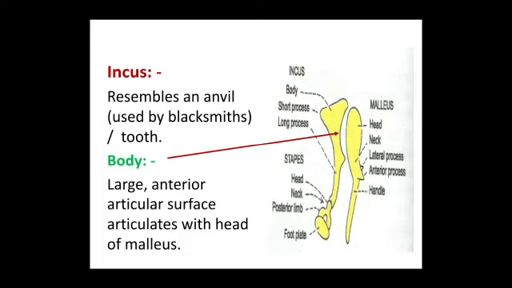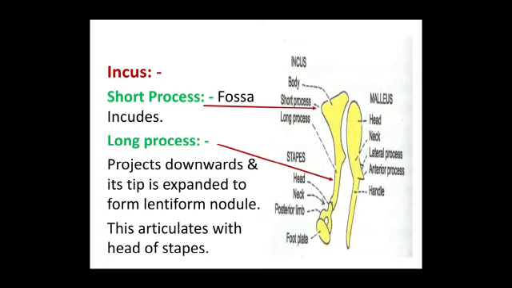Anterior surface articulates with the head of the malleus to form the incudomalleolar joint. The short process is attached to the fossa incudis. The long process projects downwards and is expanded at its lower end to form the lentiform nodule. This articulates with the head of the stapes to form the incudostapedial joint.